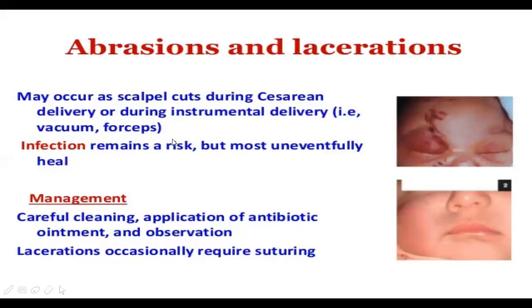Infection remains a risk, but eventually it heals. We have to manage it with careful cleaning, proper application of antibiotic, and observation. If a laceration is present, suturing is required.